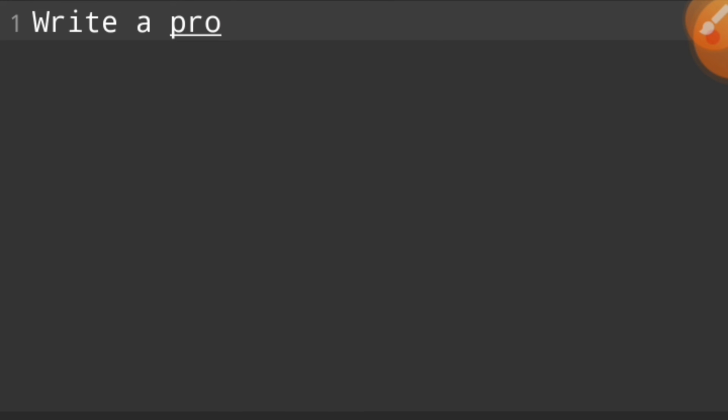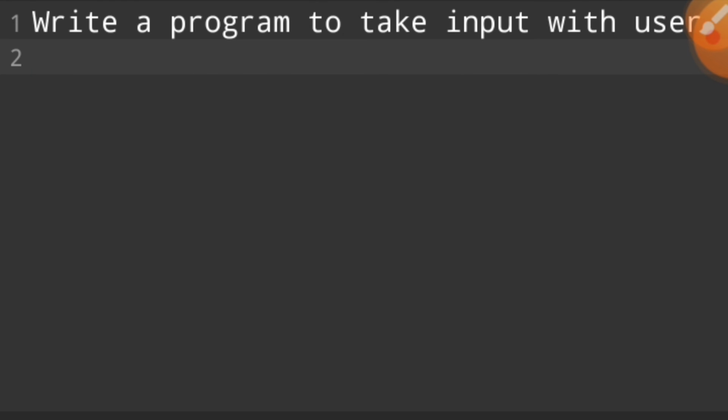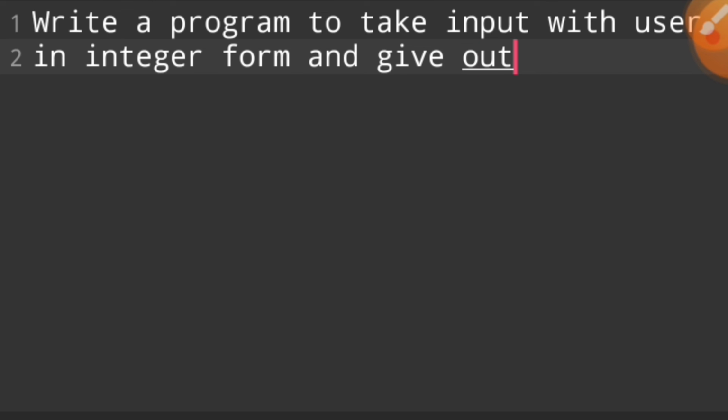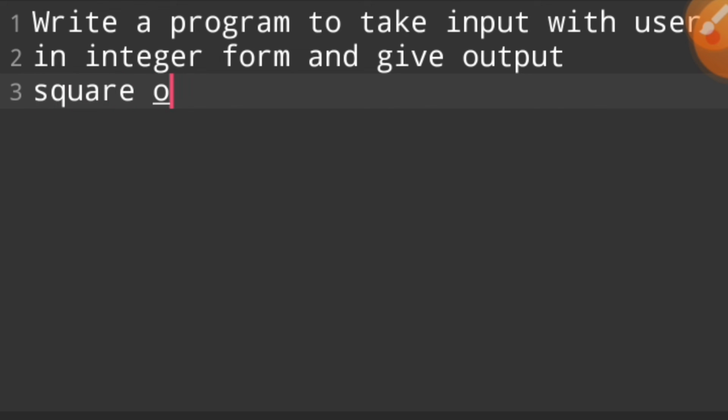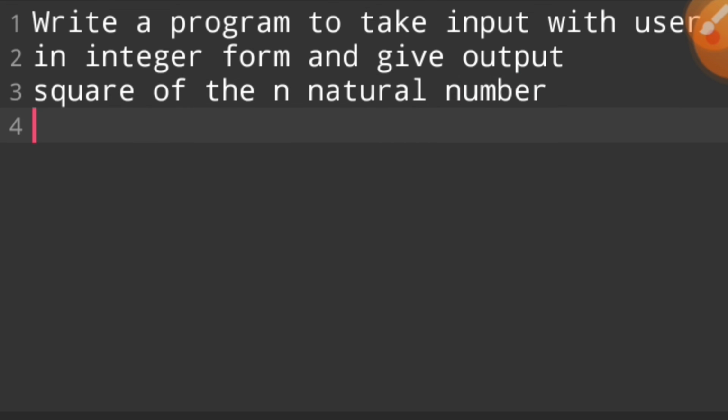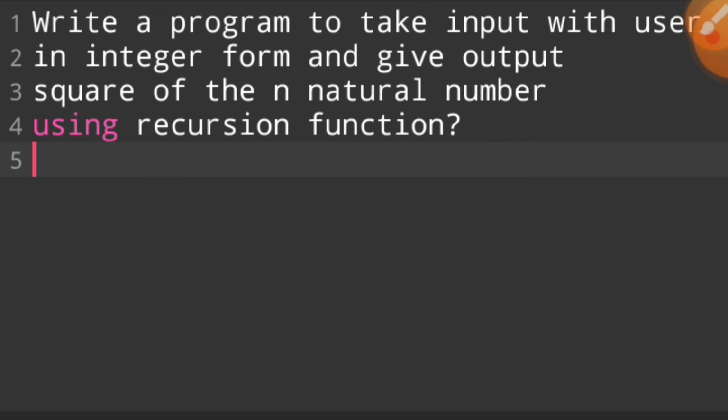Your homework is to write a program to take input from the user in integer form and give output: the square of n natural numbers using recursion functions. I hope you do this program very well and in the easiest way.